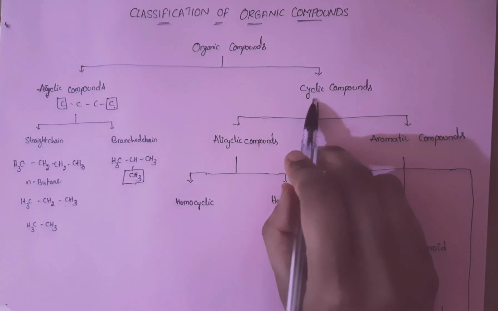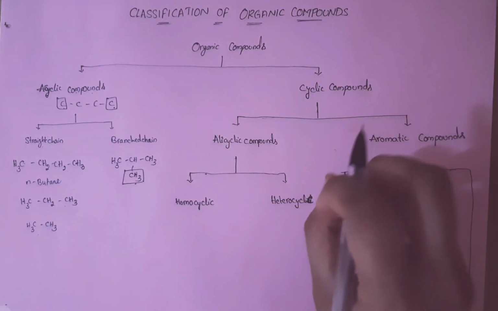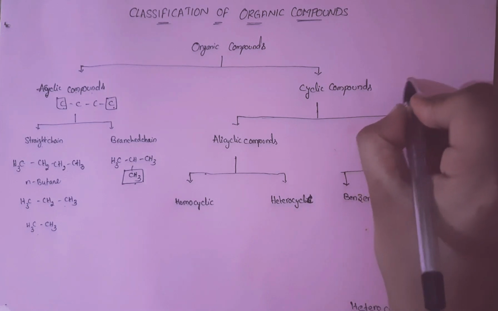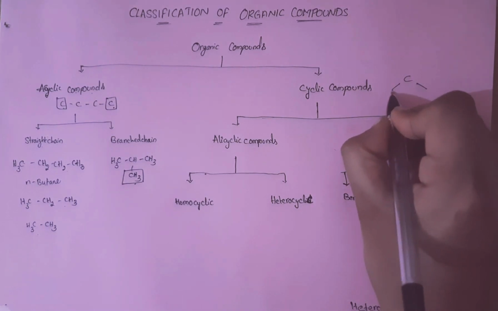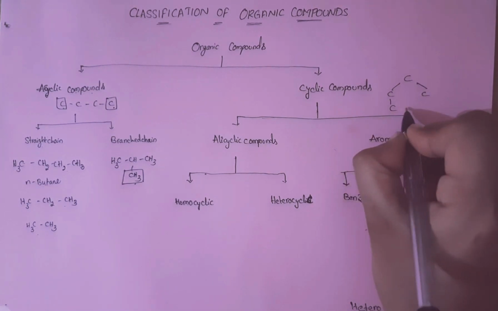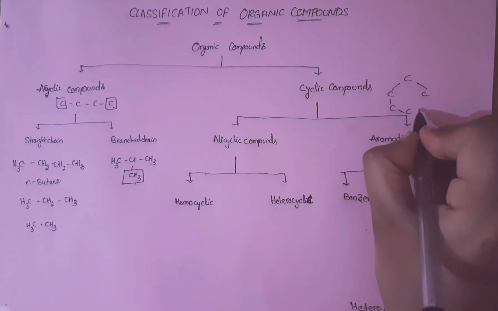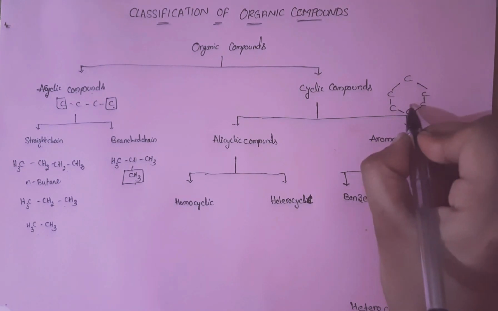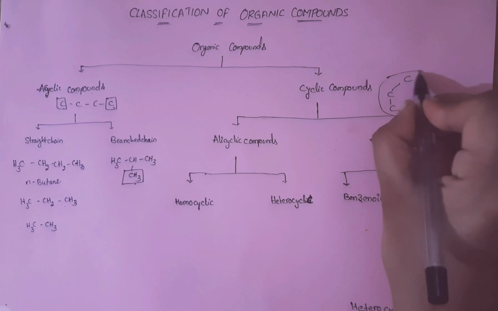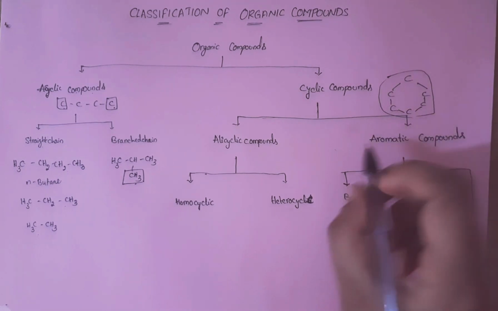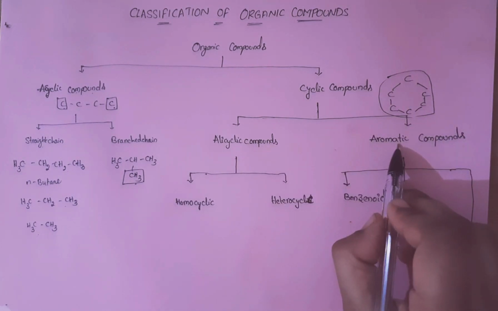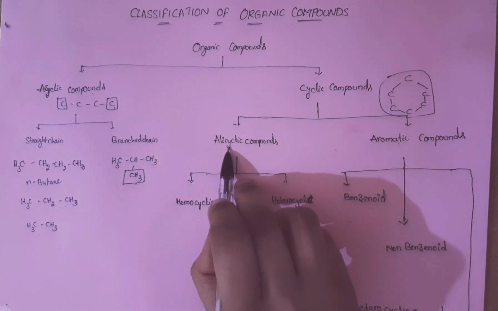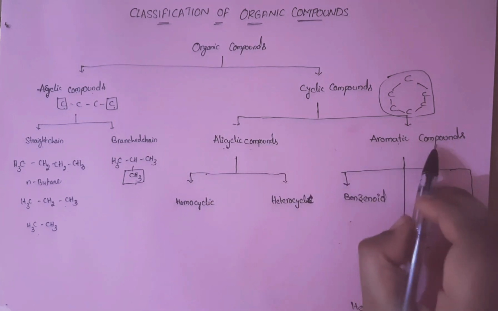Next, coming to the cyclic compounds, there is a bond between the two terminal carbon atoms. For example, benzene. This is the cyclic compound. In these cyclic compounds, we have two types of compounds: alicyclic compounds and aromatic compounds.